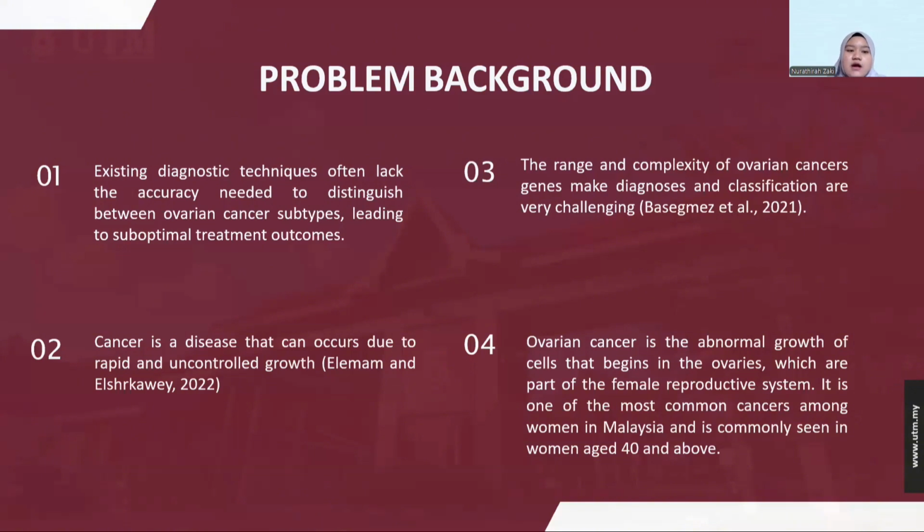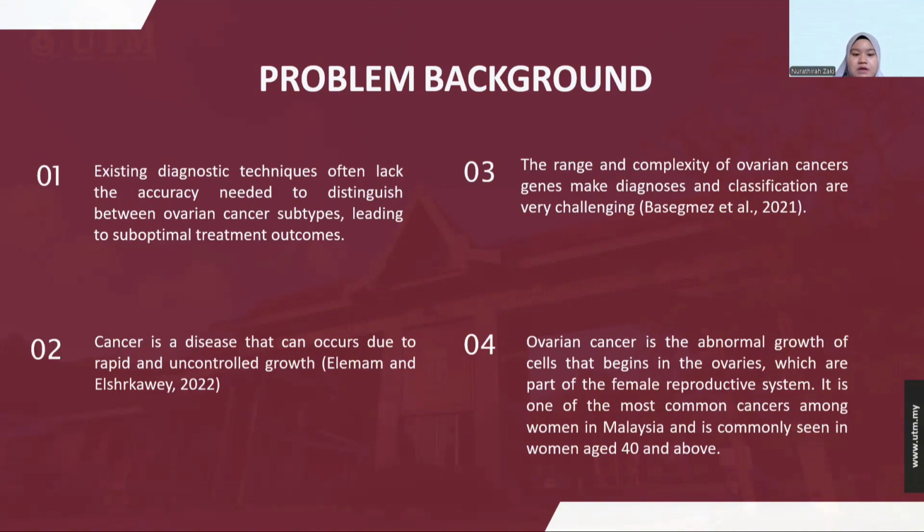The problem background: first, existing diagnostic techniques often lack the accuracy needed to distinguish between ovarian cancer subtypes, leading to suboptimal treatment outcomes. Cancer is a disease that can occur due to rapid and uncontrolled cell growth, from the paper by Elimination and Allegedly, 2022. Given the complexity of ovarian cancer, gene-based diagnosis and classification are very challenging, by the paper of Mass et al.